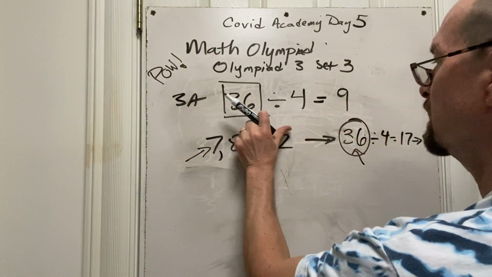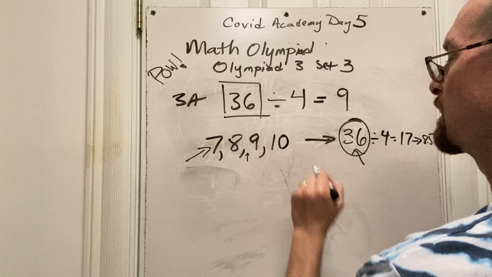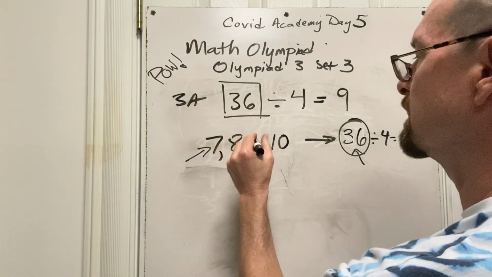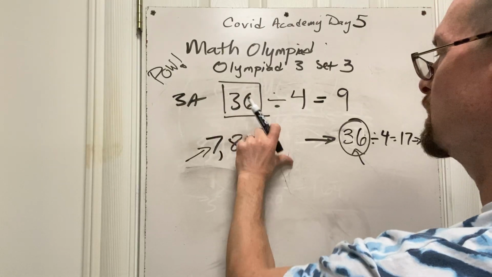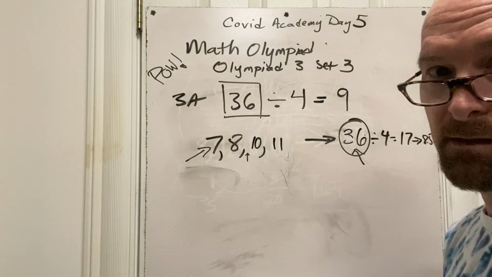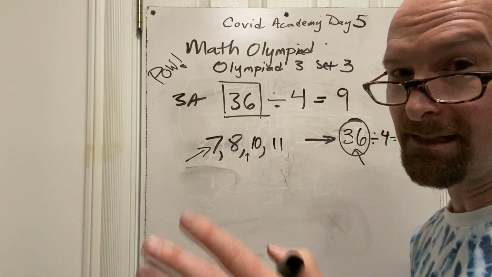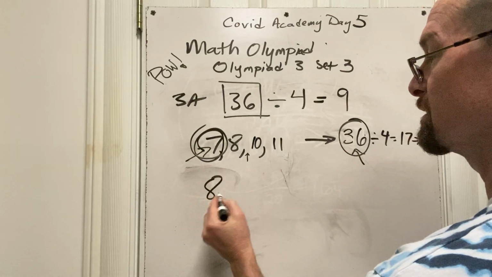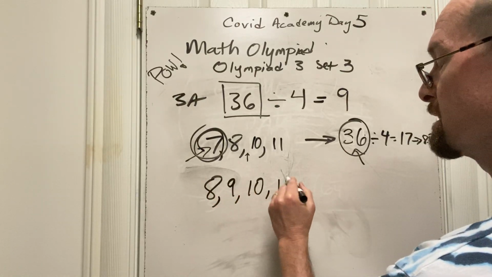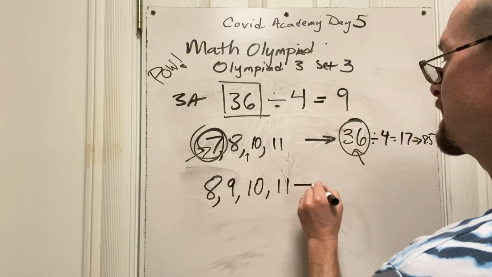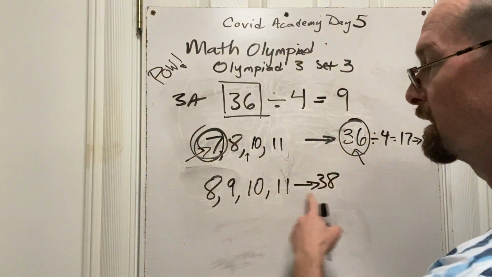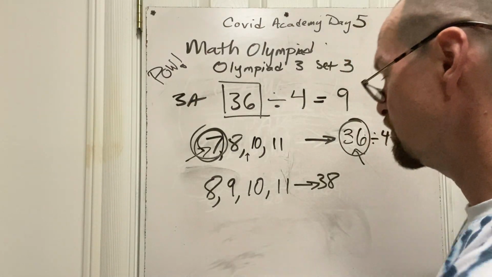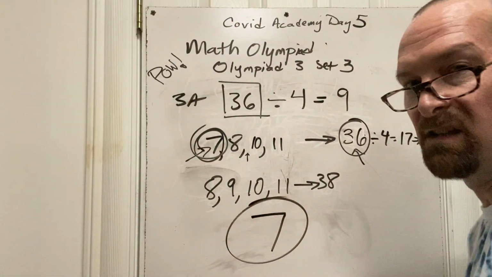That works. But let's say I didn't want to make that person 12. I go back to this. I could have made this person go up by 1 and made them 10, and make this one go up by 1 too, make that 11. It'll still be 36. That's why I didn't ask you the exact ages of the kids. It just said, what's the oldest that she could be? It's going to be 7. And the reason is we know 8's too big. If you do 8, 9, 10, 11, you get 38. 38 is too big. When you drop down to 7, there's a couple of different answers you can get. So the oldest that Lauren can be is 7.